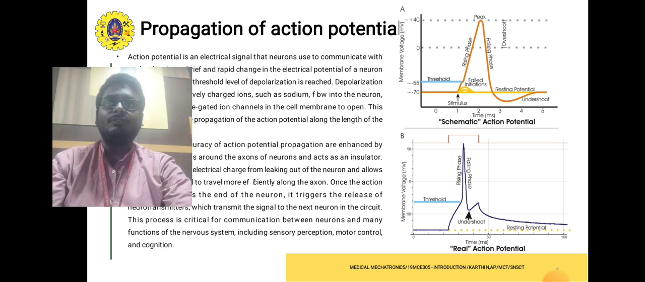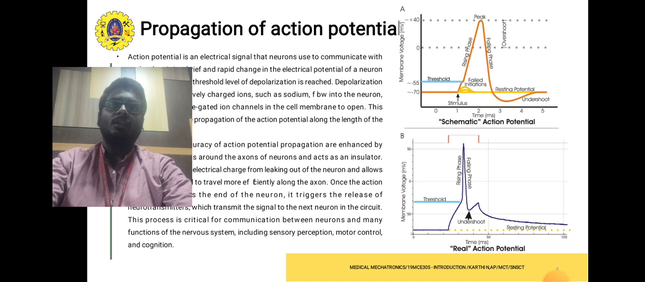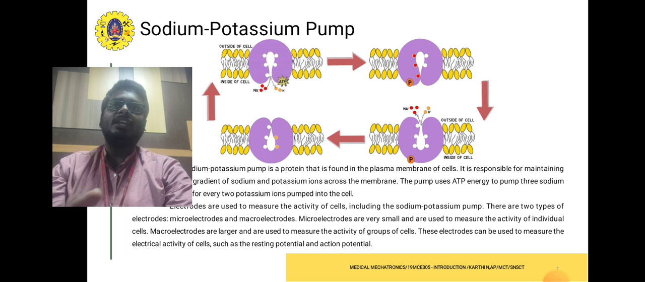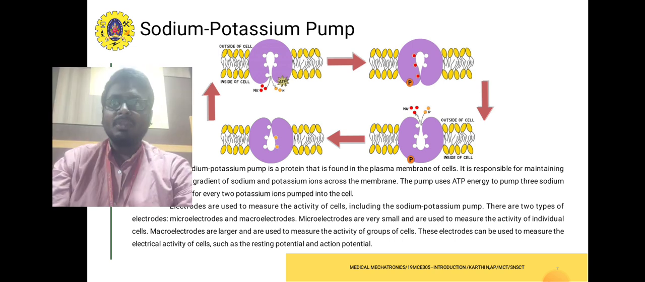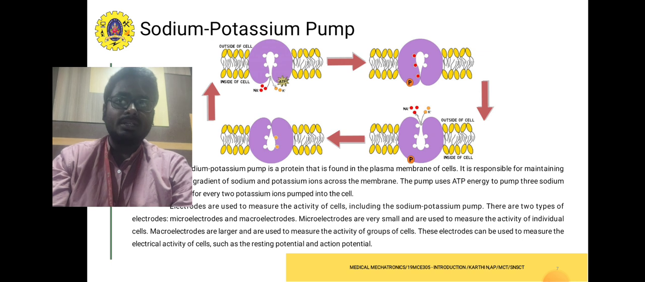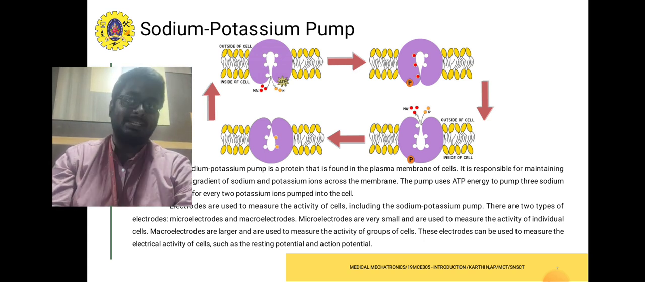This process is critical for communication between neurons and many functions of the nervous system, including sensory perception, motor control and cognition. It can be considered as a sodium potassium pump through which neurons transmit energy signals. The sodium potassium pump is a protein that is found in the plasma membranes of cells. It is responsible for maintaining the concentration gradient of sodium and potassium ions across the cell membrane. The pump uses ATP, adenosine triphosphate energy, to pump 3 sodium ions out of the cell for each 2 potassium ions pumped into the cell.